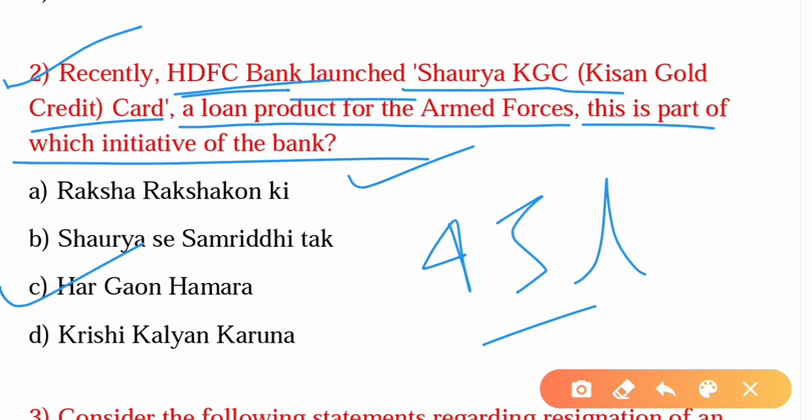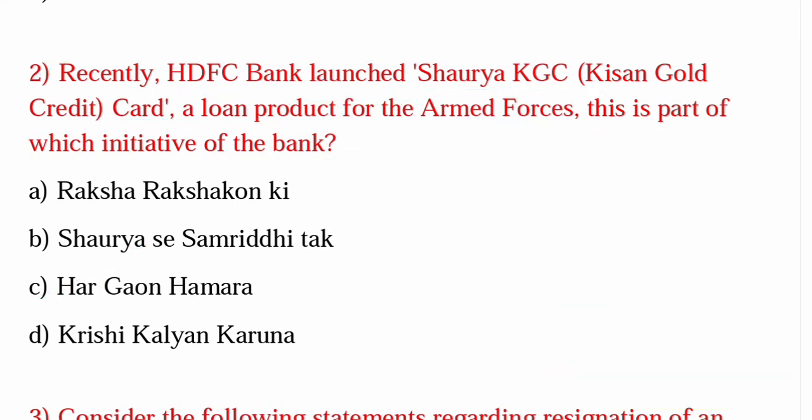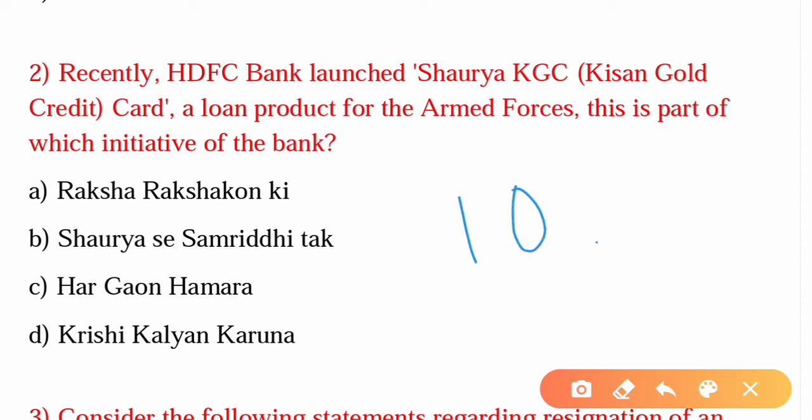It is based on the Kisan Credit Card guidelines by the government, and the credit card comes with a life cover of rupees 10 lakh as against rupees 2 lakh for an average card. Let me repeat the important info: the credit card comes with a life cover of rupees 10 lakh as against rupees 2 lakh for an average card.